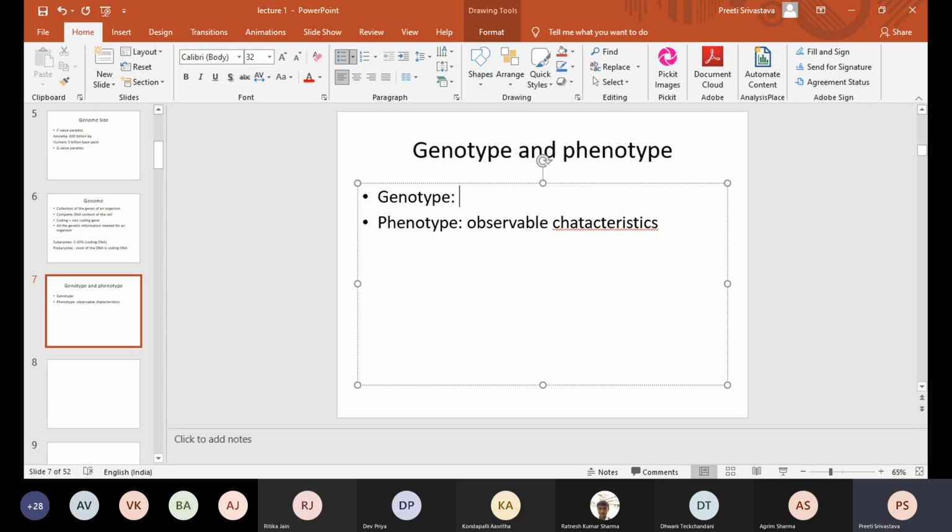Okay, so genotype is actually defined as the genetic makeup of an organism. So for example, when we write the genotype of, let's say, bacterial cells, then we mention the phenotype. For example, if the bacterial cell is resistant to certain antibiotics, or to certain other drugs, you can mention that.